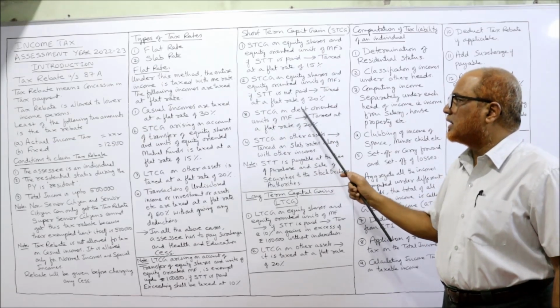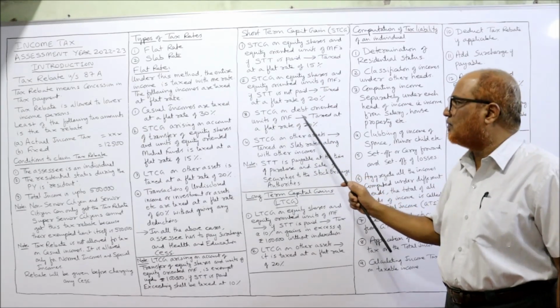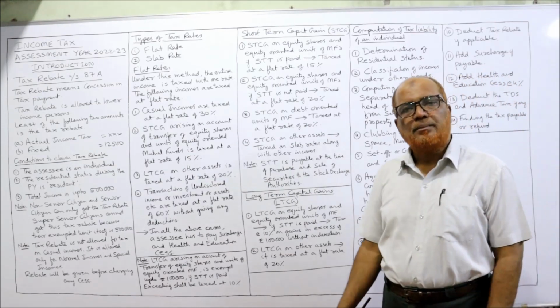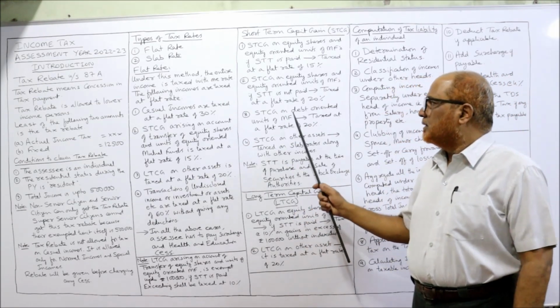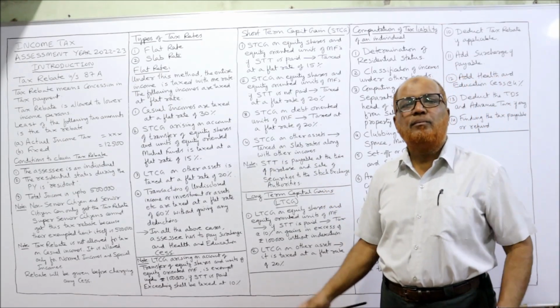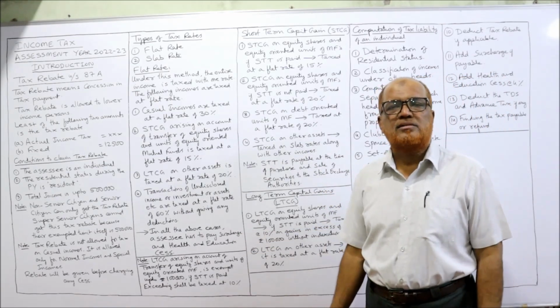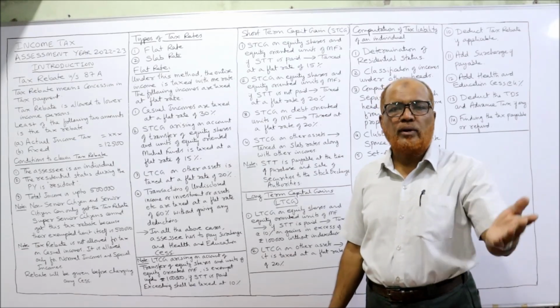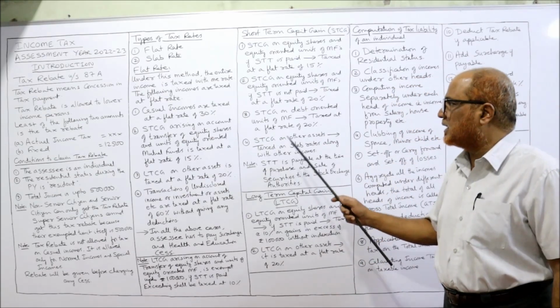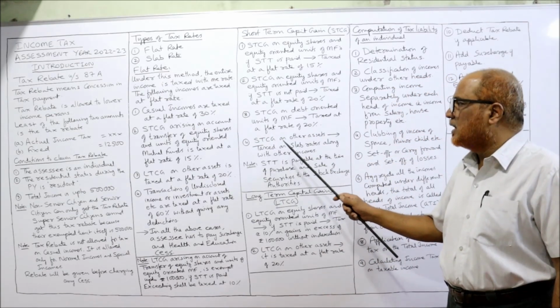Now, short-term capital gain on debt-oriented units of mutual fund is taxed at a flat rate of 20%. In mutual funds, we have different types of units: equity-oriented and debt-oriented. If debt-oriented units are there, then short-term capital gain is taxed at a flat rate of 20%.